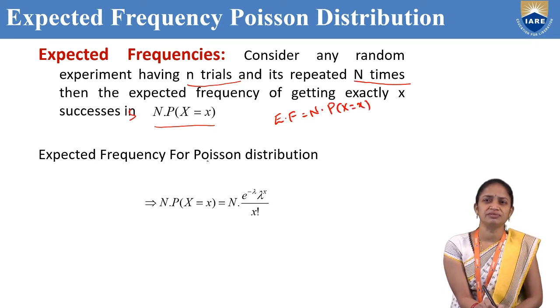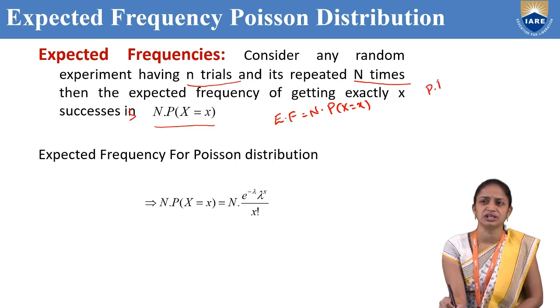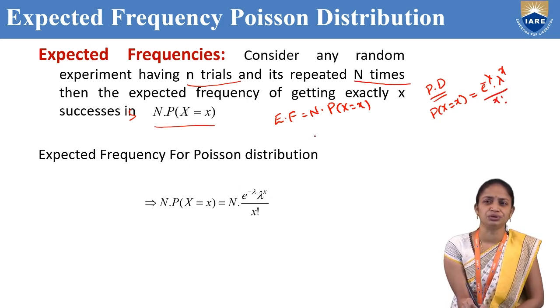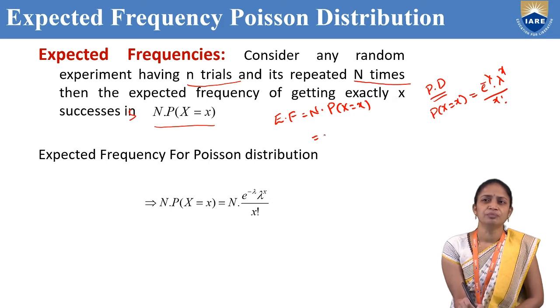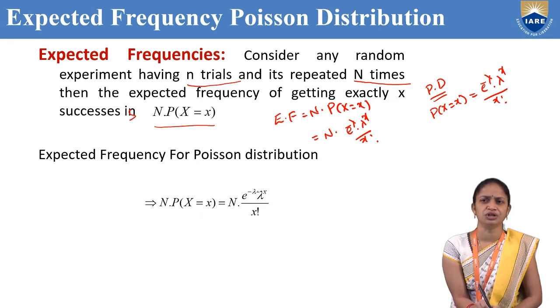So the expected frequency of Poisson distribution. Before that, what is the Poisson distribution formula? Actually, the Poisson distribution formula is P of X equal to x, that is equal to e power minus lambda, lambda power x by x factorial. So the expected frequency for Poisson distribution is N into P of X equal to x, that is equal to N into e power minus lambda, lambda power x by x factorial.